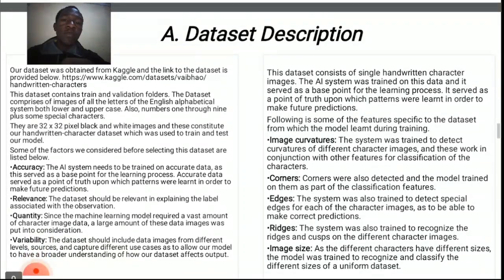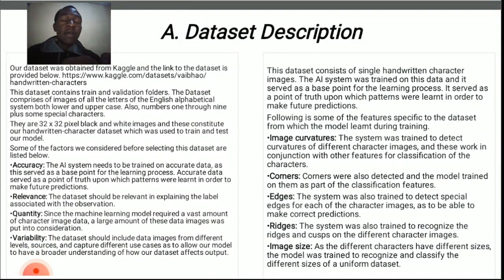Now, move on to our dataset description. Our dataset was obtained from Kaggle. And I'll talk at this point about the various factors we considered before choosing this dataset. First of all, one of them is accuracy. We needed an AI model that would be able to give very accurate results. Just like in computer language, garbage in, garbage out. If you expect your model to be very good, then it must be trained on good data. So this is where the concept of accuracy comes in.